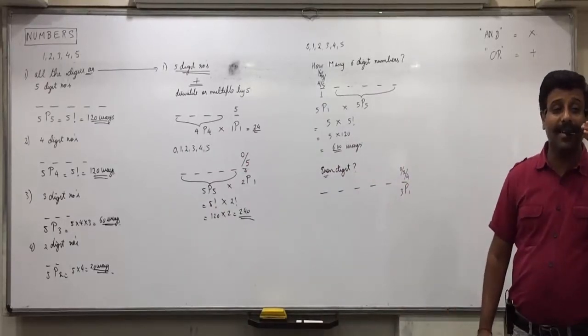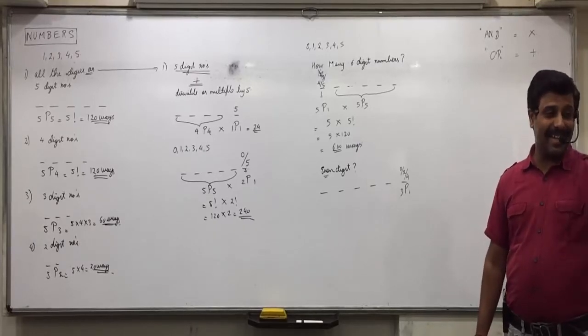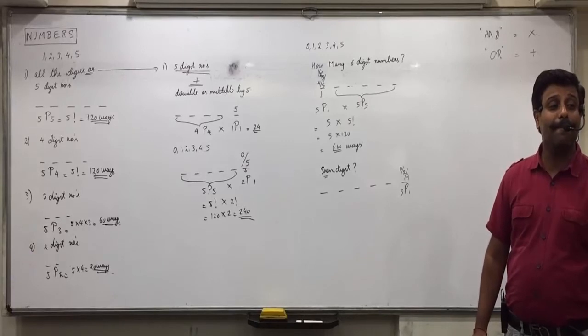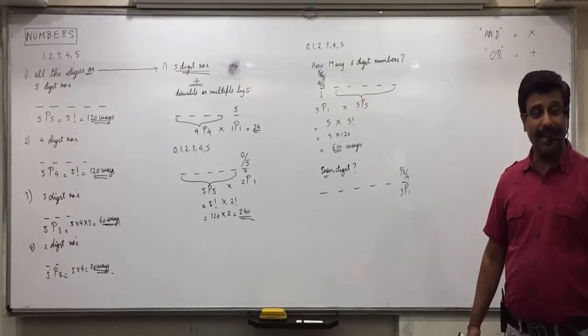Gaurav? 3 numbers. Zaid? Yes? But how 5 numbers are left out? Yes.